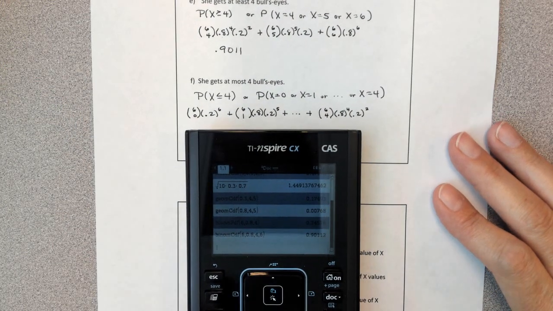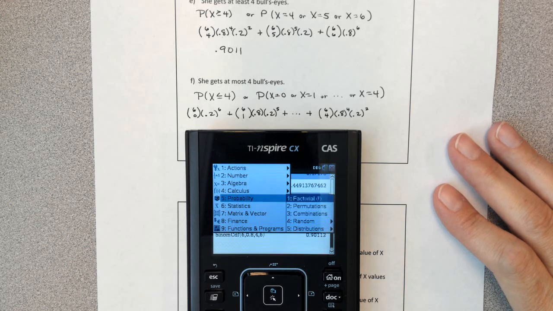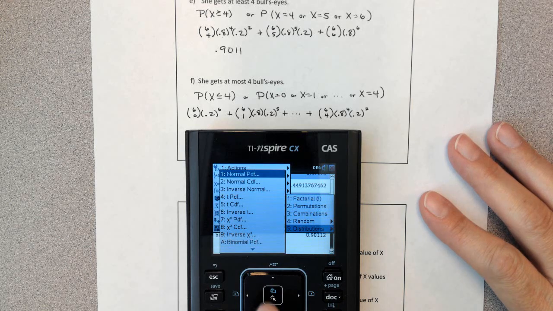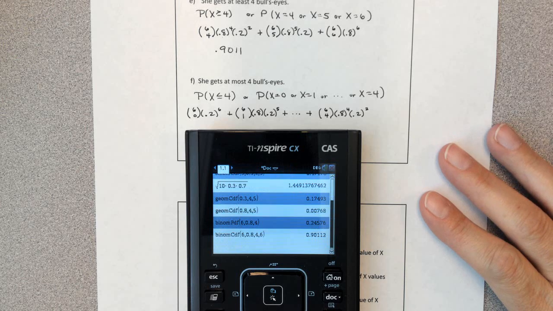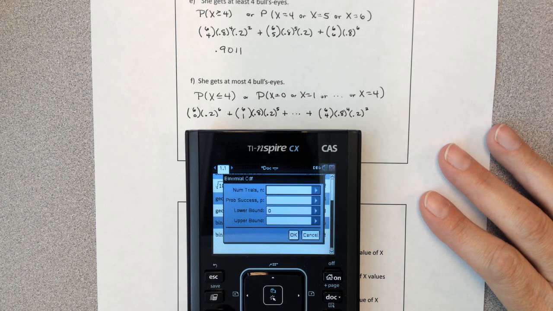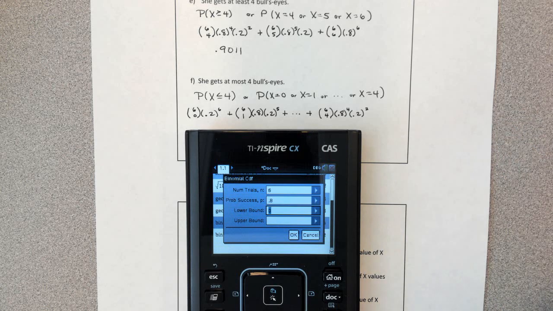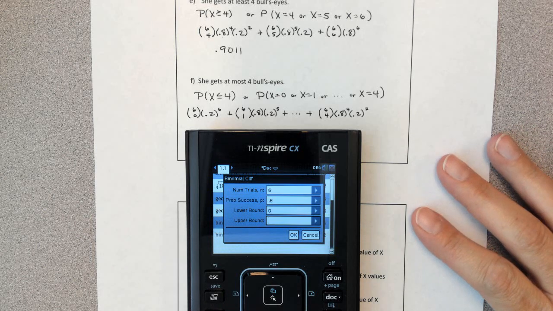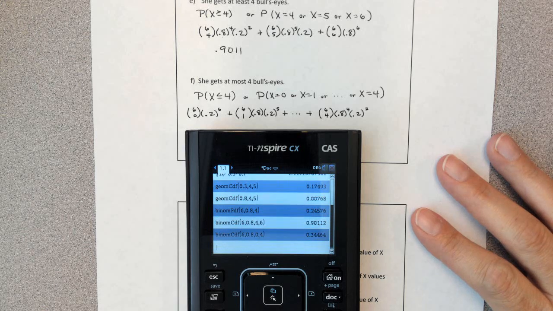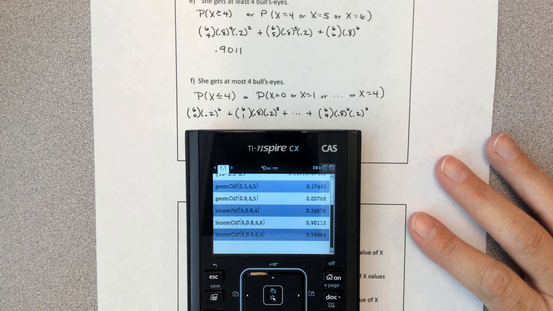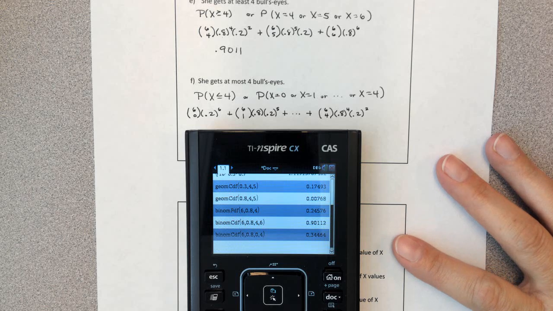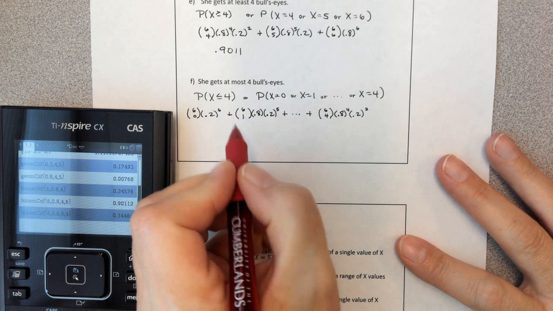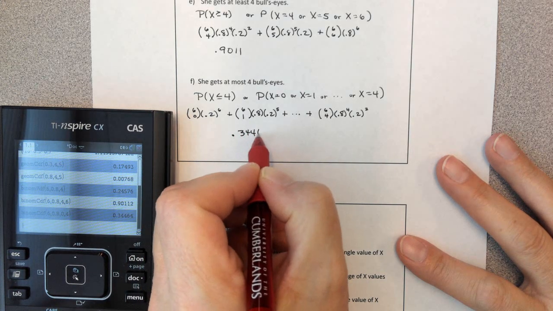So we'll go back to our shortcut menu, probability, distributions. B is binomial CDF. I know it's the next one down the list, so I'm not going to scroll. I have 6 successes. Sorry, 6 trials. 0.8 is the probability of success. Lower bound, notice the lower bound is by default 0, so I won't need to change that. And then my upper bound is 4 successes, and the probability of getting that is 0.3446-ish.